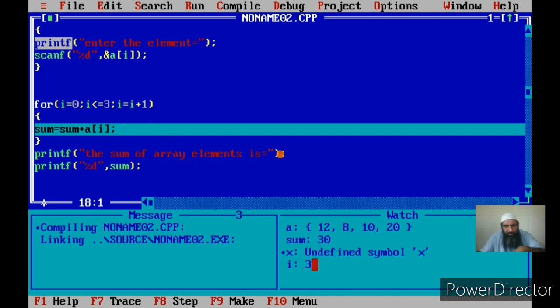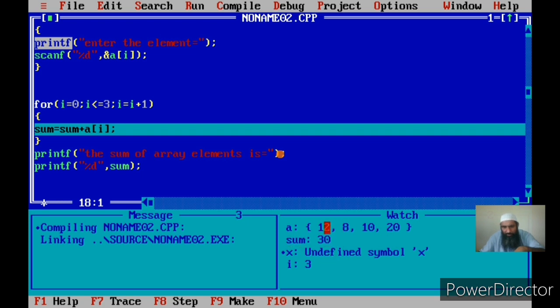We have reached the last element of the array, and that is A of 3, the fourth element. Since we had declared an array of 4 elements, we need to add 4 elements only, that is A of I. Now A of I is A of 3, that is 20. The sum of the previous 3 elements is already stored in sum, that is 30.